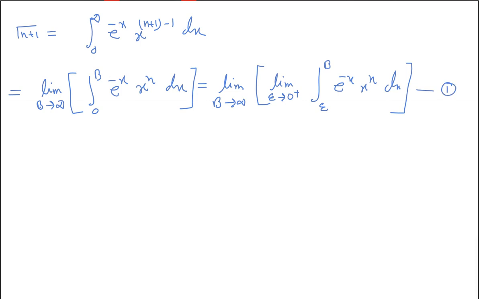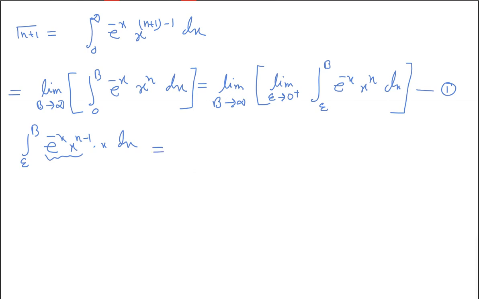By parts we can do. We can separate x to the power n as x to the power n minus 1 into x. So you write e to the power minus x, x to the power n minus 1 into x dx. We differentiate this x and integrate this one. Integrate by parts: this is an integrable function and this is a differentiable function.